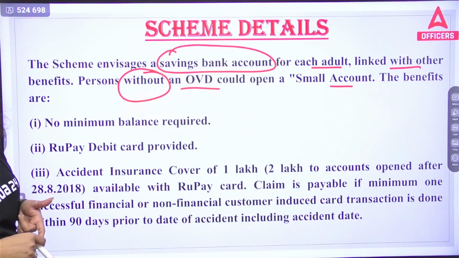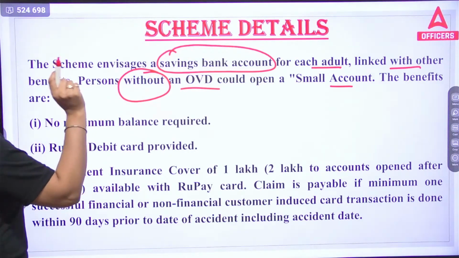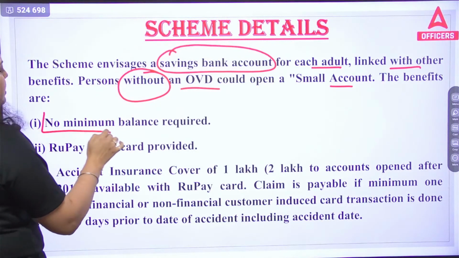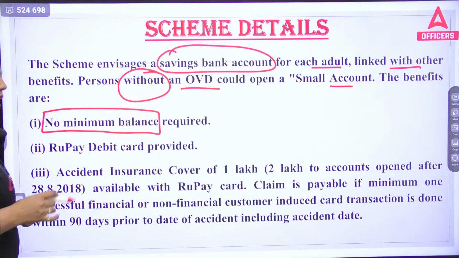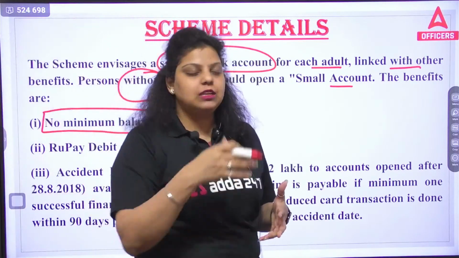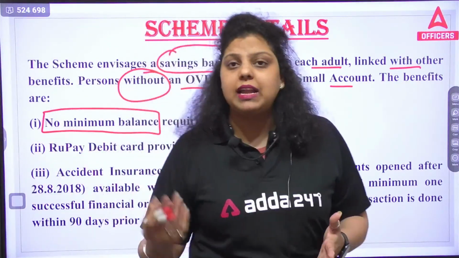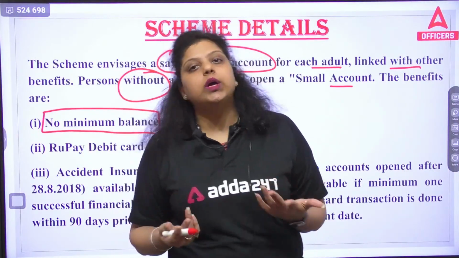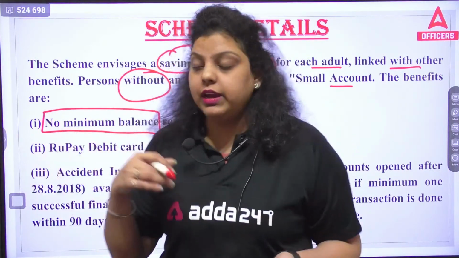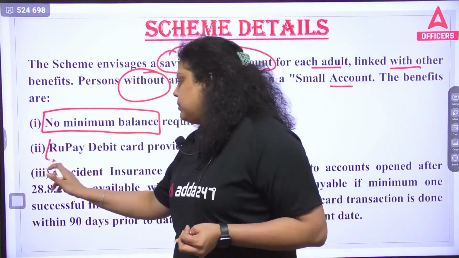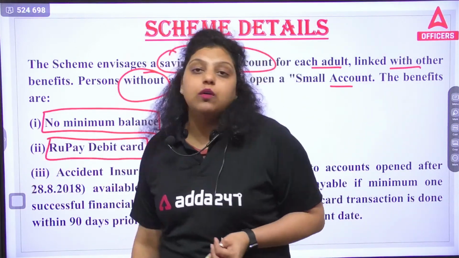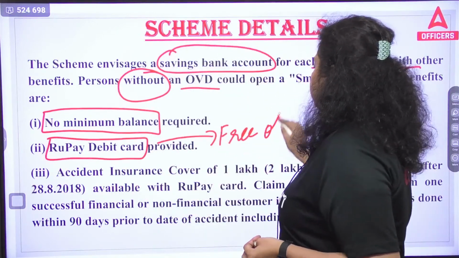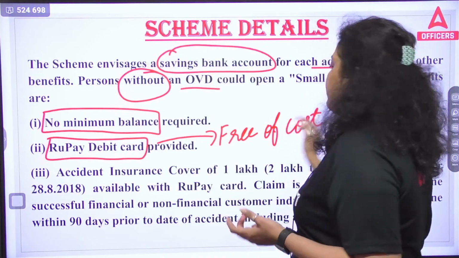Now, the first major feature of this particular scheme is that no minimum balance is required. You can open a bank account with whatever balance you want. You want 50 rupees, 100 rupees, 1000 rupees, or you do not want to deposit any amount of money, you can open the account. That's a zero balance account, right? Second, a RuPay debit card will be provided, and that will be free of cost. This is the second feature or benefit of this particular scheme.